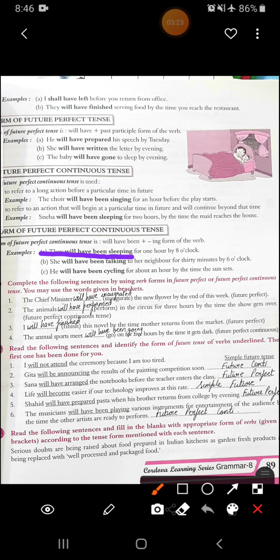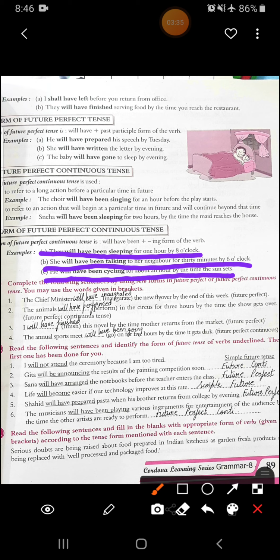Alright. See the example. They will have been sleeping for 1 hour by 8 o'clock. She will have been talking to her neighbor for 30 minutes by 6 o'clock. He will have been cycling for about an hour by the time the sun sets.